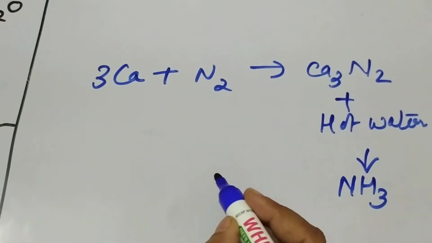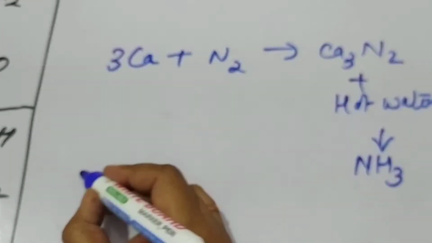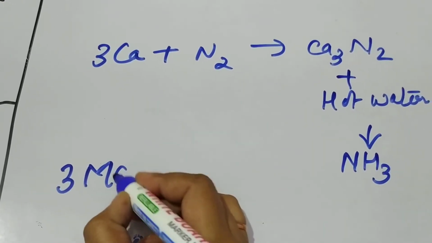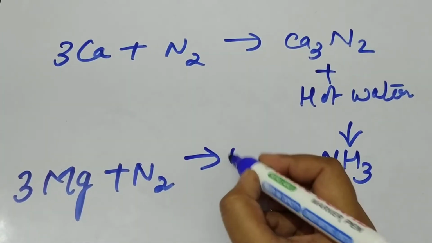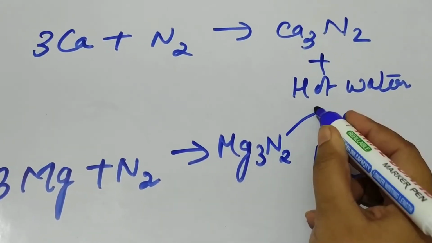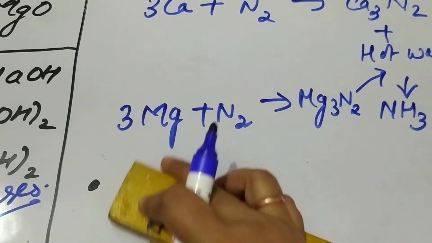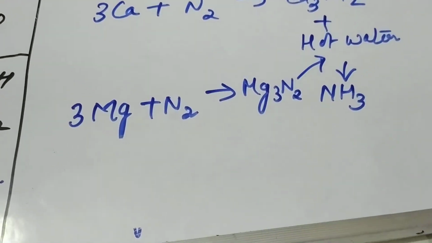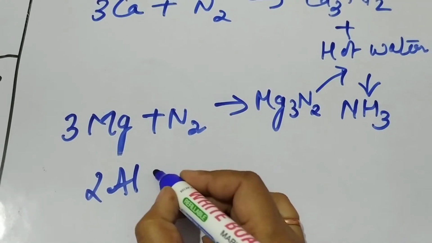Instantaneously, instant preparation of ammonia: calcium nitride, and another compound used is magnesium nitride, Mg3N2, which is also formed by direct combination reaction. This again reacts with hot water to give you ammonia. And one more nitride used for the preparation of ammonia is aluminium nitride.